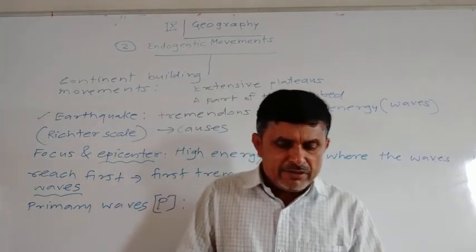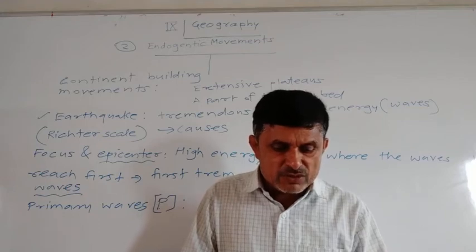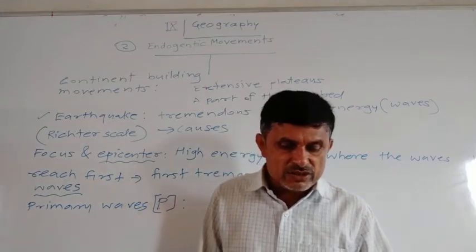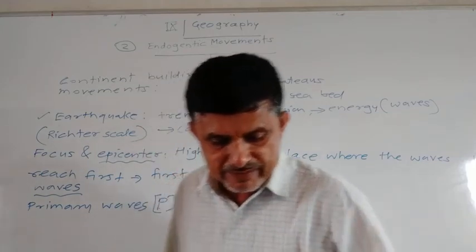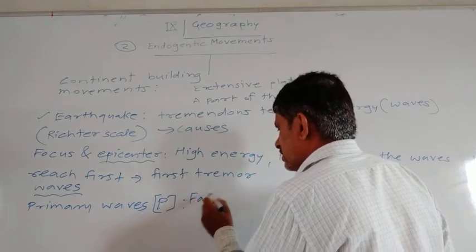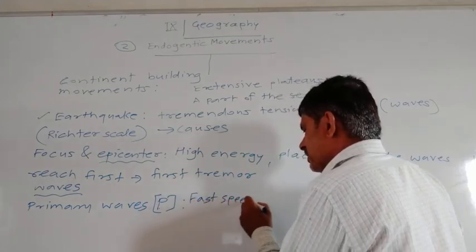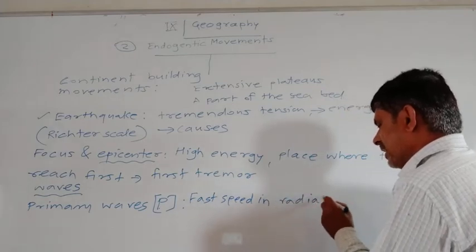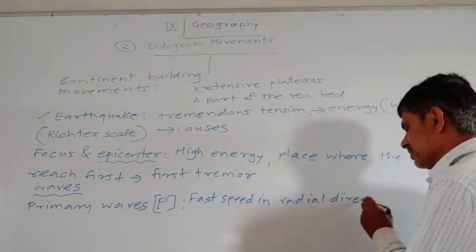The primary waves travel at a very fast speed from the focus of the earthquake in radial directions.